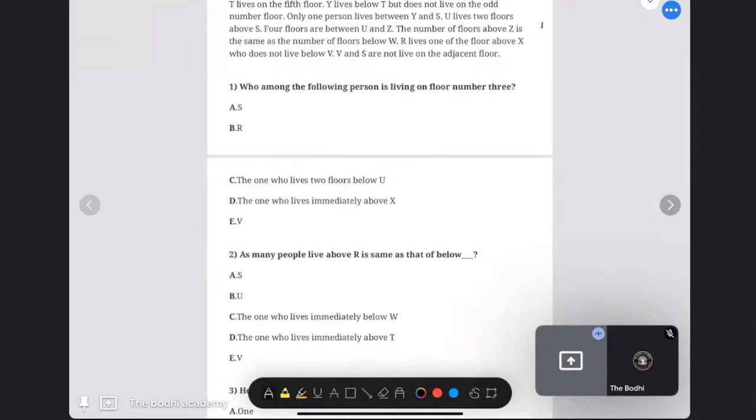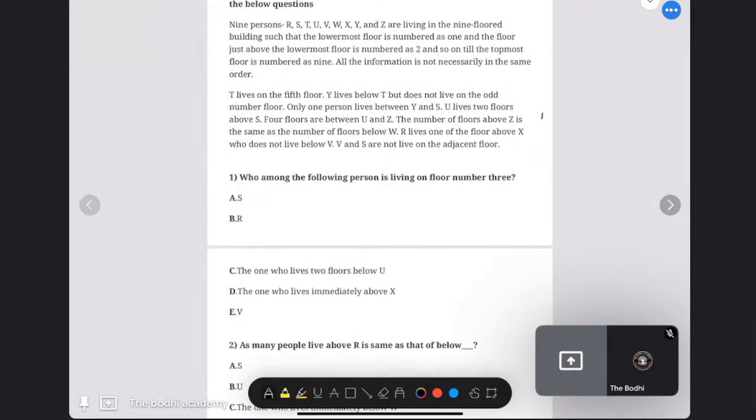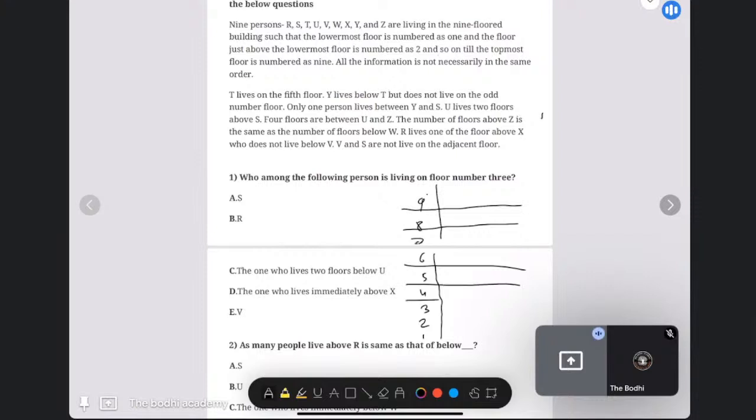Now, first we will arrange our base like 9, 8, 7, 6, 5, 4, 3, 2, and 1. After that, we will draw our possibilities. Like I always tell you, go with a minimum of 2 to 3 possibilities to avoid the chaos at the end.